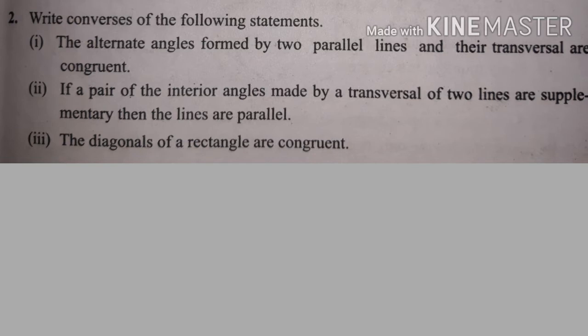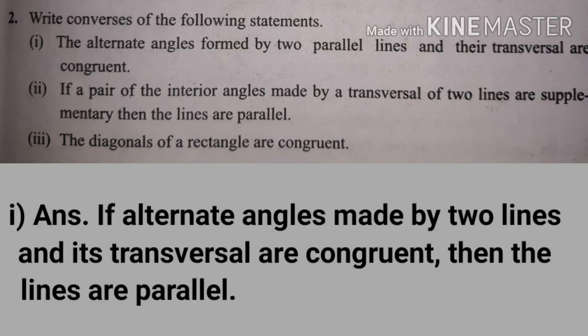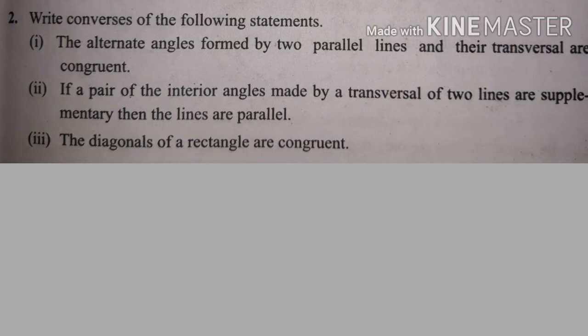Now, question number 2. Write the converse of the following statements, meaning interchange the antecedent and consequent. Example number 1: the alternate angles formed by two parallel lines and their transversal are congruent. Converse: if the alternate angles made by two lines and a transversal are congruent, then the lines are parallel.